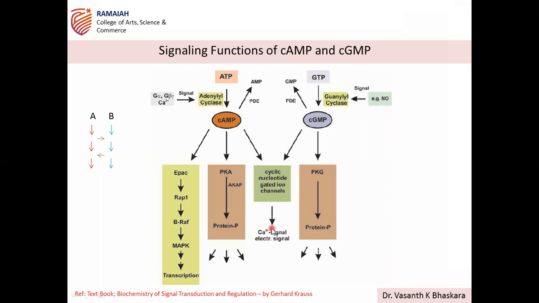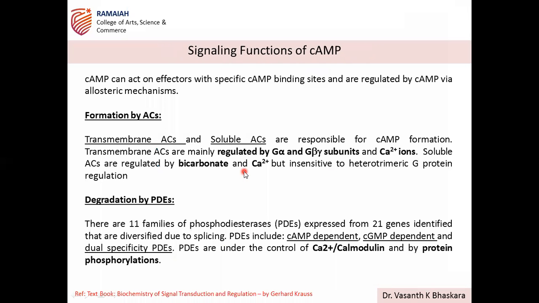Even in the visual cycle, cGMP has a role. This is mediated through the targets, the cation channels, and that will open for the cations, calcium, and that is the important basis of vision. Understood? So that is all about cAMP signaling and its function.